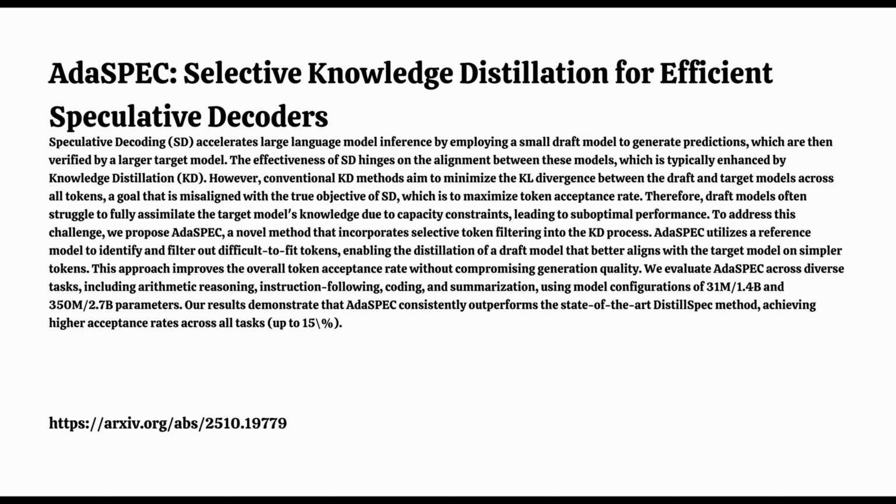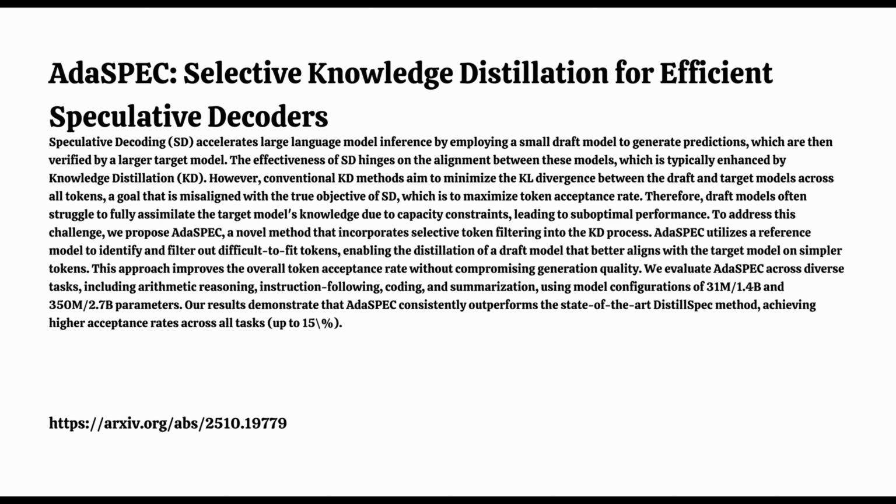One last thing: scalability. What happens when the size difference between the draft and target model is enormous? Does AdaSPEC still help? That was a key finding. The advantage of AdaSPEC over the baseline actually became more significant as the size gap grew. Really? So it helps more when the draft model is tiny compared to the target? Yes. They tested gaps up to 64 times difference in size. In those extreme cases, being selective about what the tiny model tries to learn becomes even more crucial. AdaSPEC's ability to bridge that capacity gap shines through more strongly.